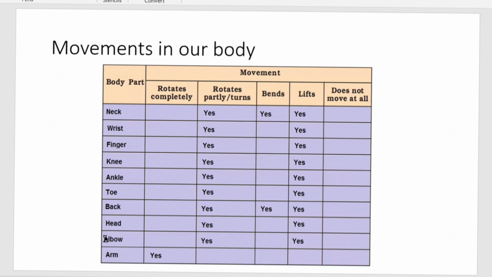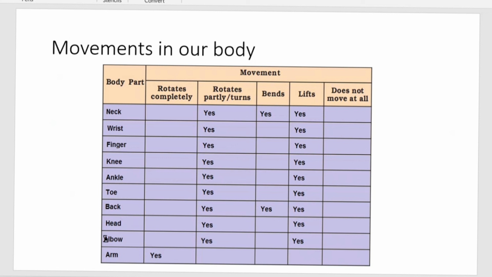movements in our body, the parts of our body which are helping you in the movement. So for learning this, actually we should know the types of joints and where they are present and what type of movement is helped by those joints. So here the first column is given body part, the second column the different types of movements. So if you're taking the first one, neck, you can't rotate the neck at a 360-degree angle.